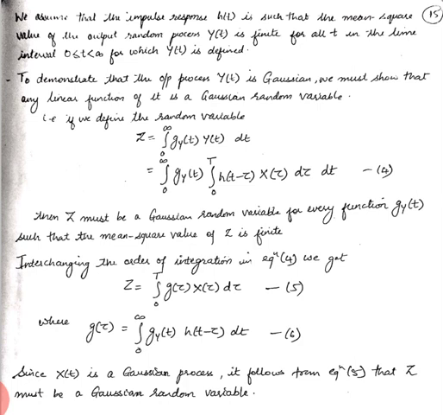Now since Z is a Gaussian random variable, just from the equation above equation 4, you can easily see that y of t should be a Gaussian process. So this proved that if x of t is the input Gaussian process, and it is passed through a filter, the output process is also Gaussian. So that is the first property.